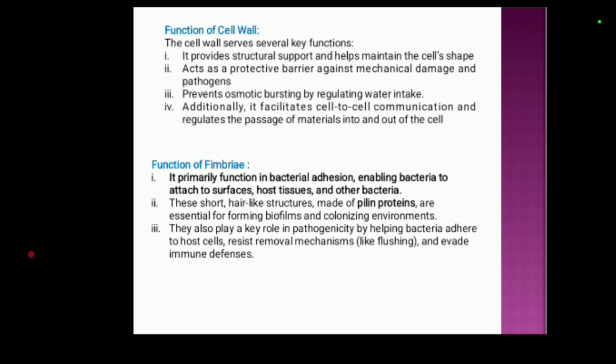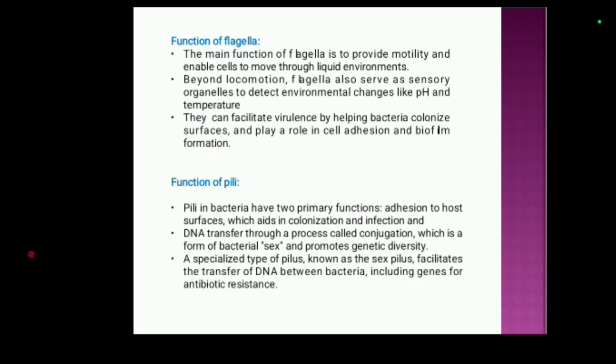Next, the function of fimbriae. They primarily function in bacterial adhesion, enabling bacteria to attach to surfaces, host tissue and other bacteria. So it helps in attachment. Second, these short hair-like structures made of pilin proteins are essential for forming biofilms and colonizing the environment. Third, they also play a key role in pathogenicity by helping bacteria adhere to host cells, resist removal mechanisms like flushing, and evade the immune defenses.